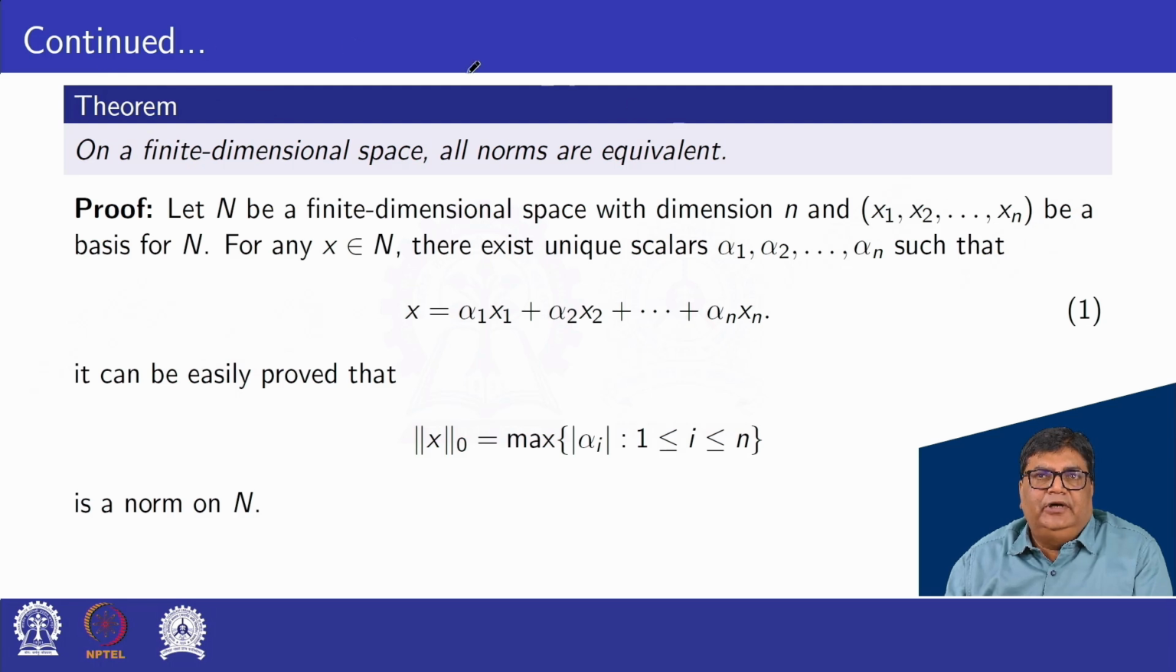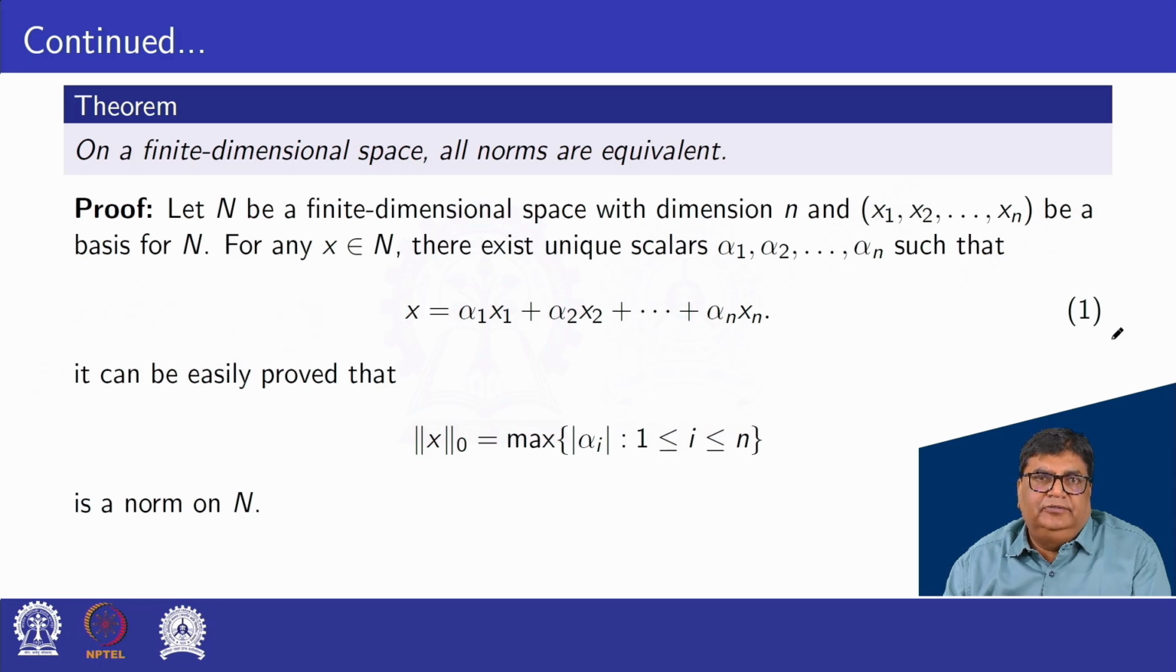Next theorem, this is the important theorem. On a finite dimensional space, all norms are equivalent. Let N be a finite dimensional space with dimension n, and x1, x2 and so on xn be a basis for N. For any x belonging to N, there exist unique scalars alpha 1, alpha 2 and so on alpha n such that x is equal to alpha 1 x1 plus alpha 2 x2 plus and so on alpha n xn.